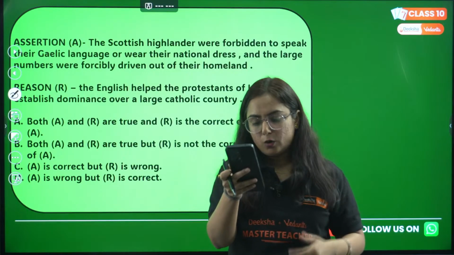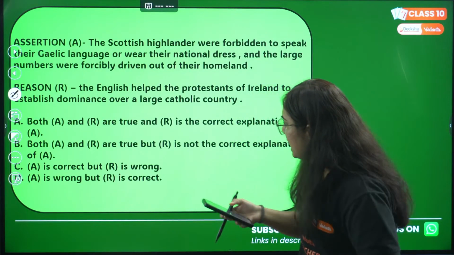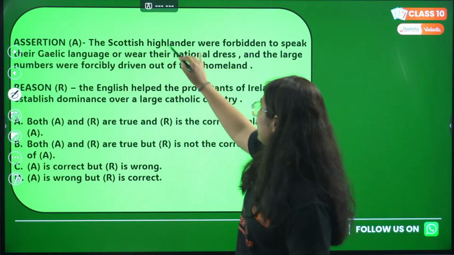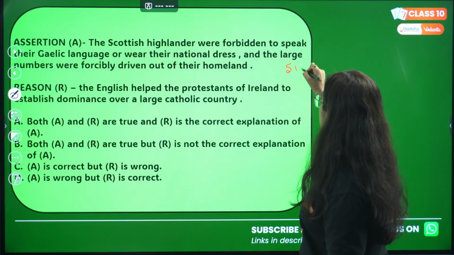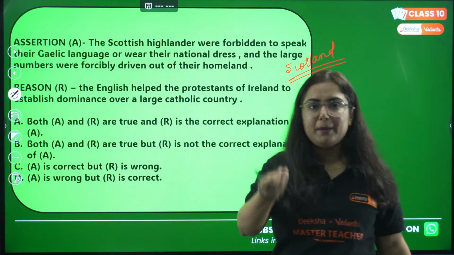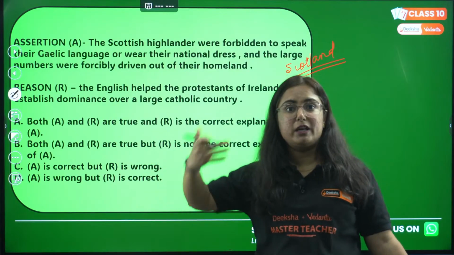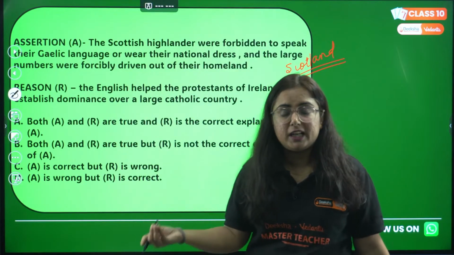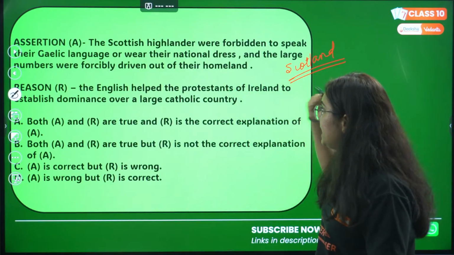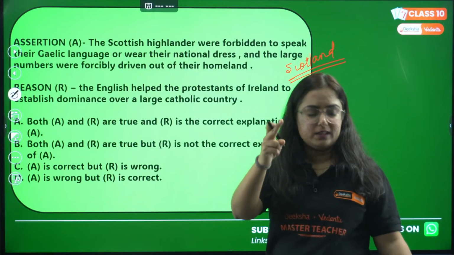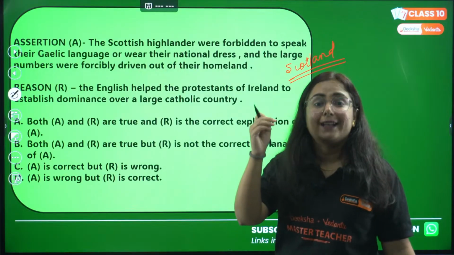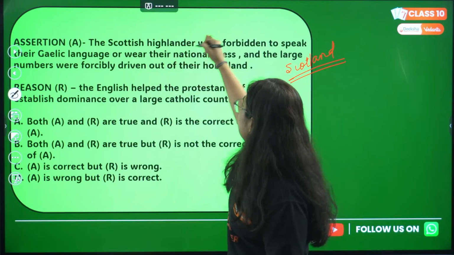Okay. Rohit, you answered it as B, B, B. I'm getting answer B again and again from all the students out here. Let's check. So, Scottish Highlanders, they are particularly talking about Scotland, and we know that forcibly Scotland was taken over by Britain and considered as the great United Kingdom of Great Britain, right? If you remember, the Act of Union signed between them. Yes. So when was the Act of Union signed? My dear students, just mention the date in the live chat option. I want to check whether you are remembering that or not. So yes, this one is correct.